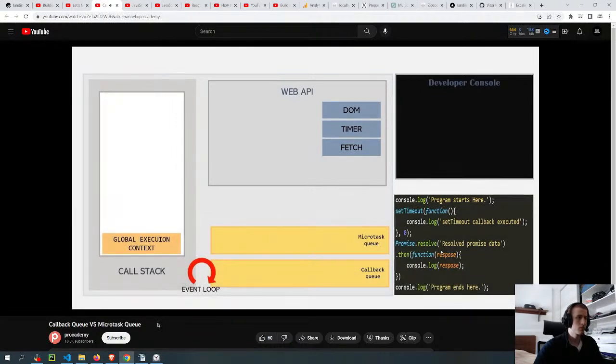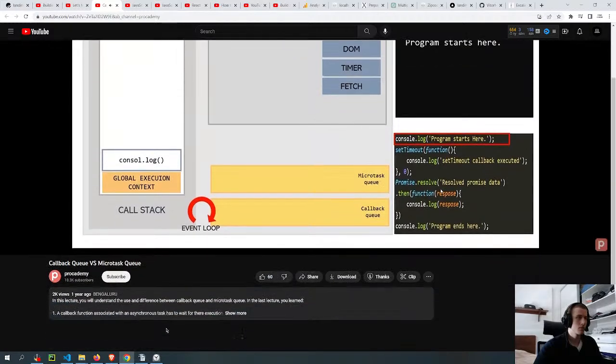Now, after the global execution context is created, this console.log statement will be executed. This console.log is a function, and we know that for each function we call in our program, an execution context gets created for the function. So for this console.log function also, an execution context will be created, and it will get executed, and it will log "program starts here" in the developer console. And once its execution is complete, the execution context of this console.log function will pop up from the call stack.